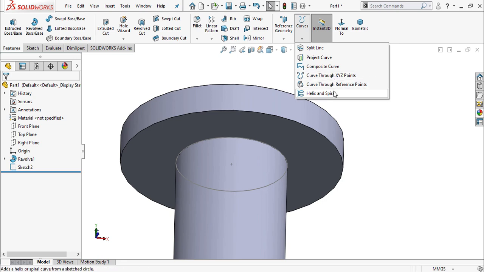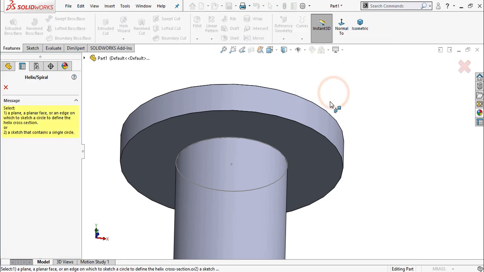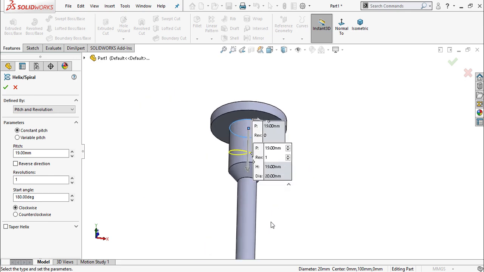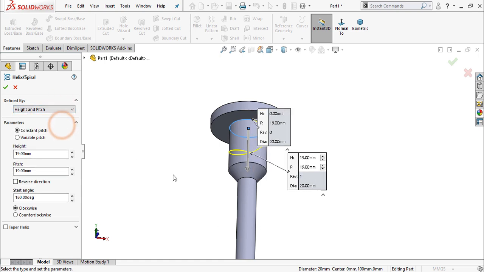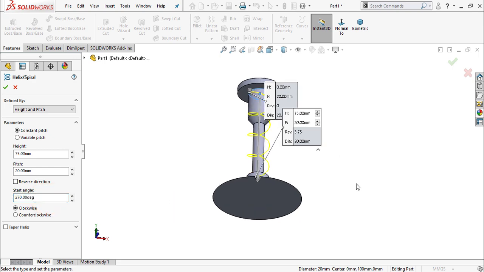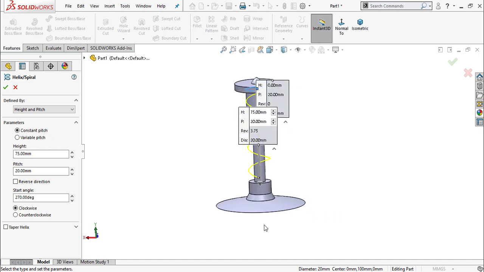Here you find a command helix and spiral. Select this sketch. Now here select defined by height and pitch. Select here constant pitch. Keep the height 75 mm and keep the pitch 20 mm. Start angle 270° clockwise. Okay, click here OK.